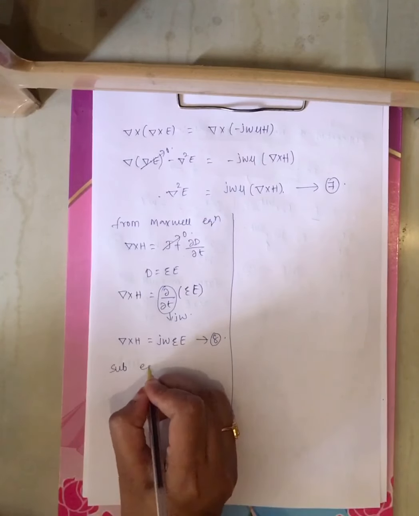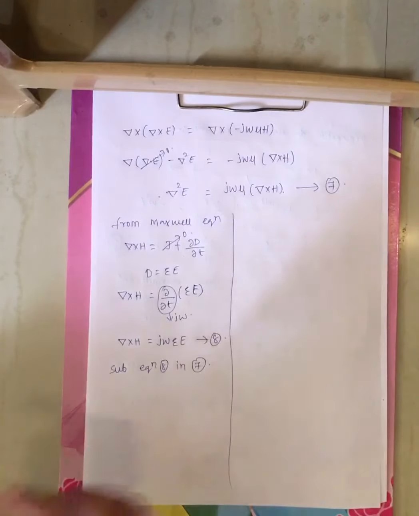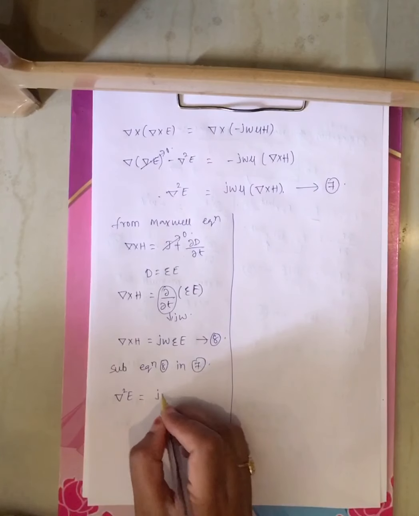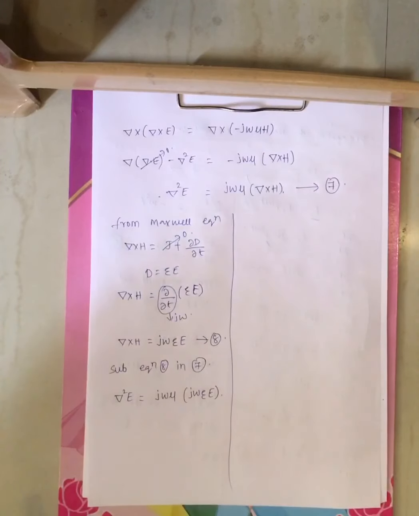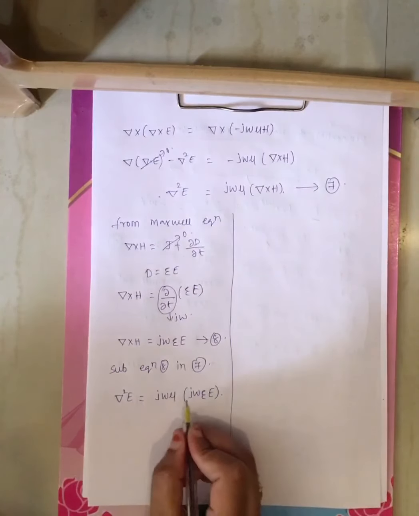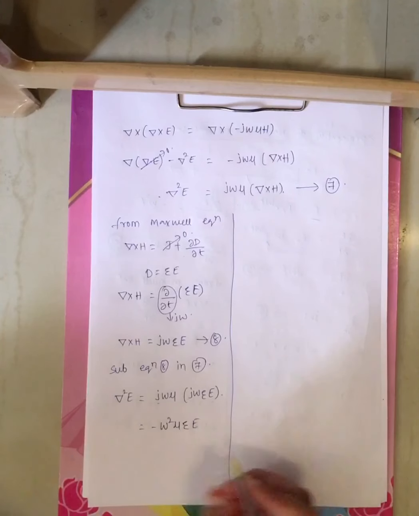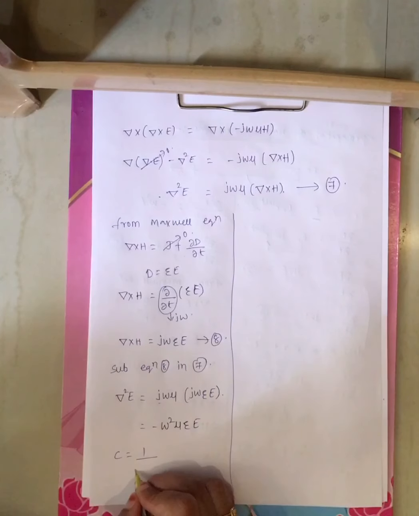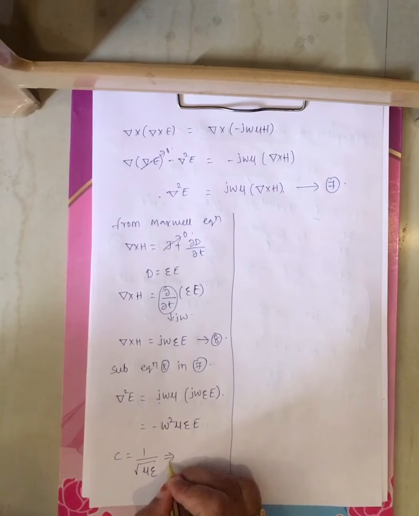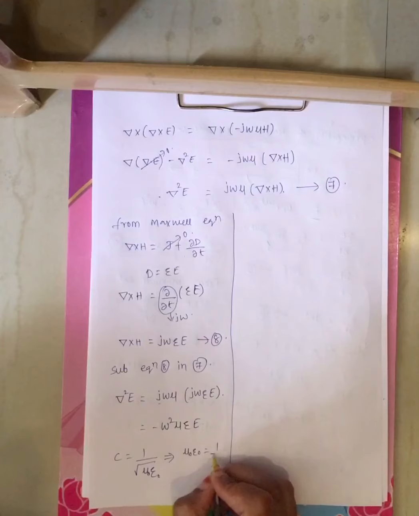Now substitute equation 8 in 7. You will get del square E equals j omega mu into j omega epsilon E. J into j gives j square, so you'll get minus omega square mu epsilon E. As you know, c is nothing but 1 by root mu epsilon, and for free space, mu naught epsilon naught is nothing but 1 by c square.